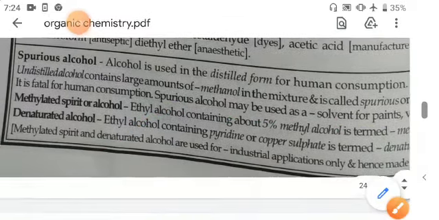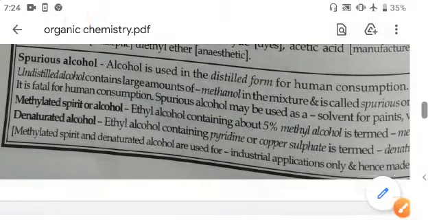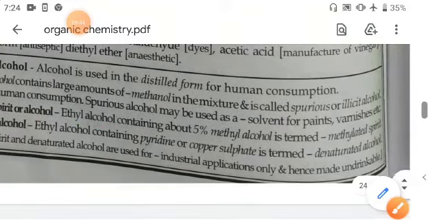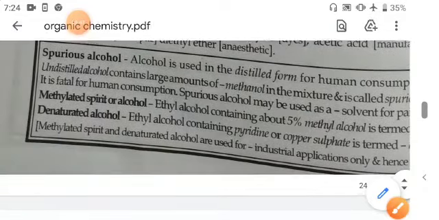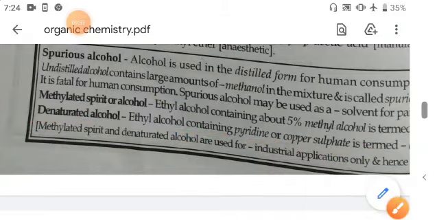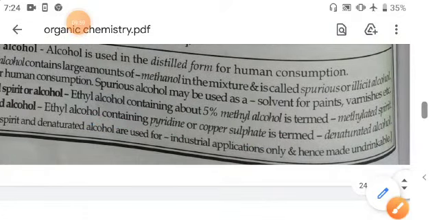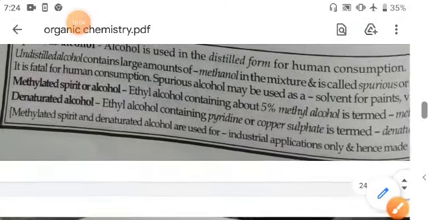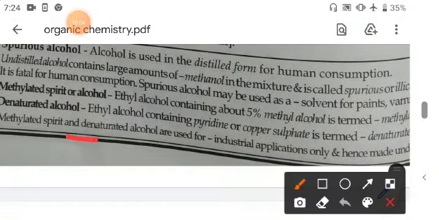Now methylated spirit: ethyl alcohol containing about 5% methyl alcohol is termed methylated spirit. Now denatured alcohol: ethyl alcohol containing pyridine or copper sulfate is termed denatured alcohol. Methylated spirit and denatured alcohol are used for industrial applications only.